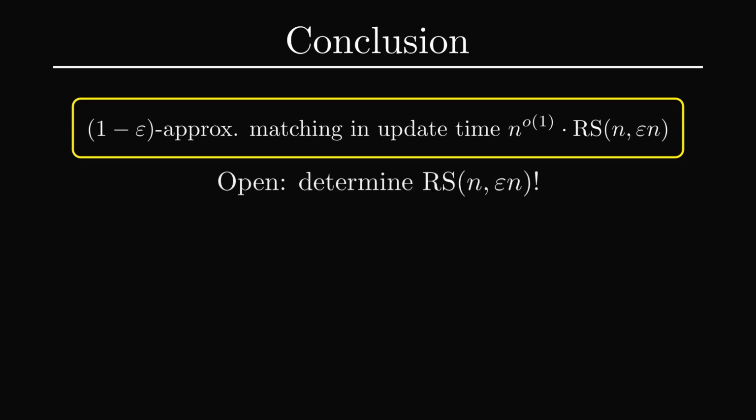The obvious open problem is to determine RS of n comma epsilon n, which will either lead to a significantly faster algorithm for the dynamic matching problem, or it will yield a lower bound construction which has evaded combinatorics for decades.